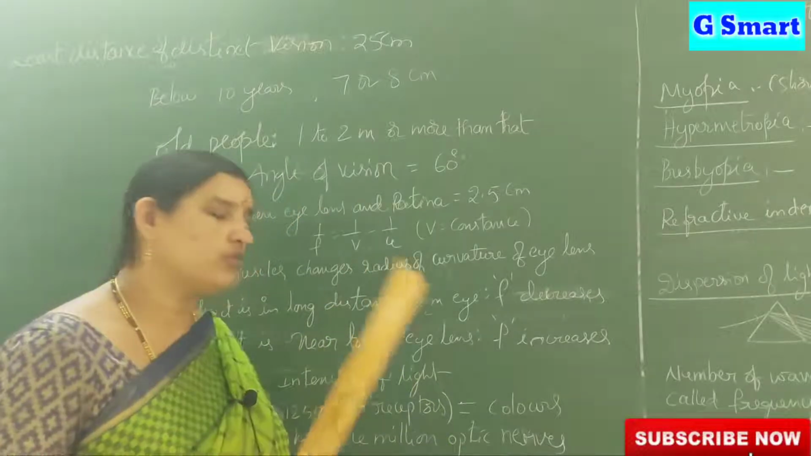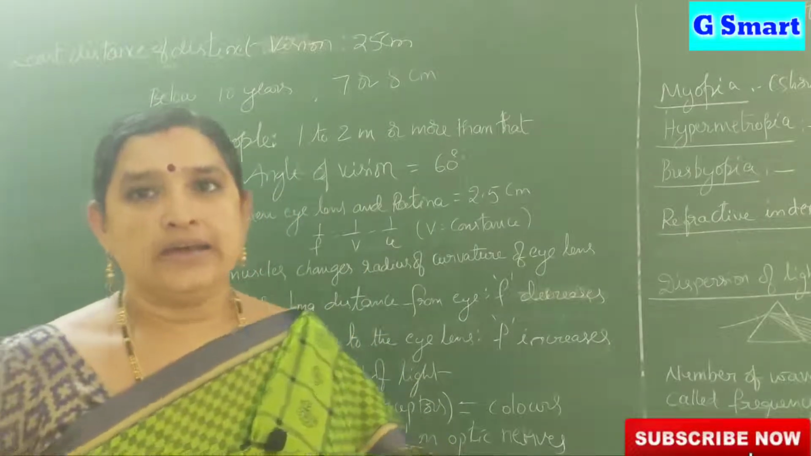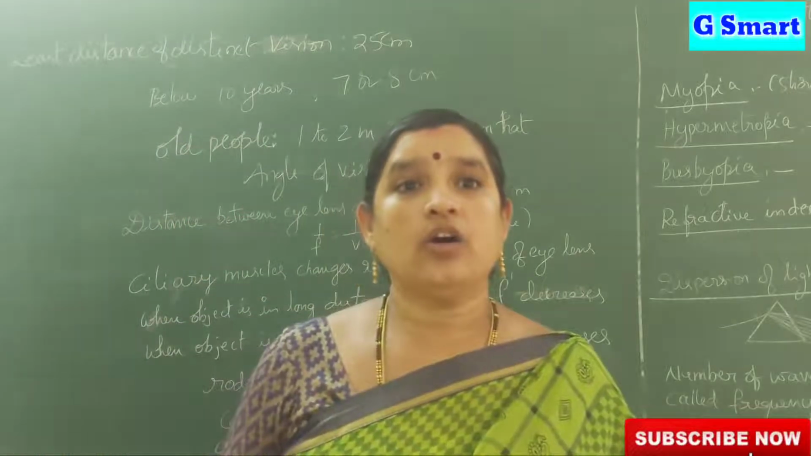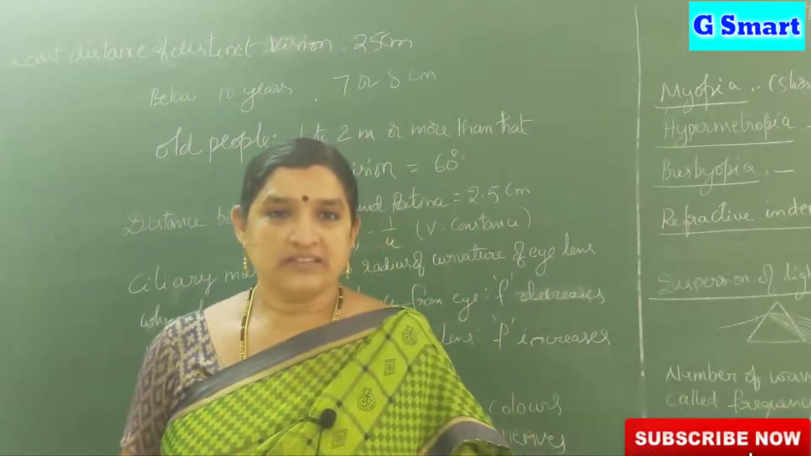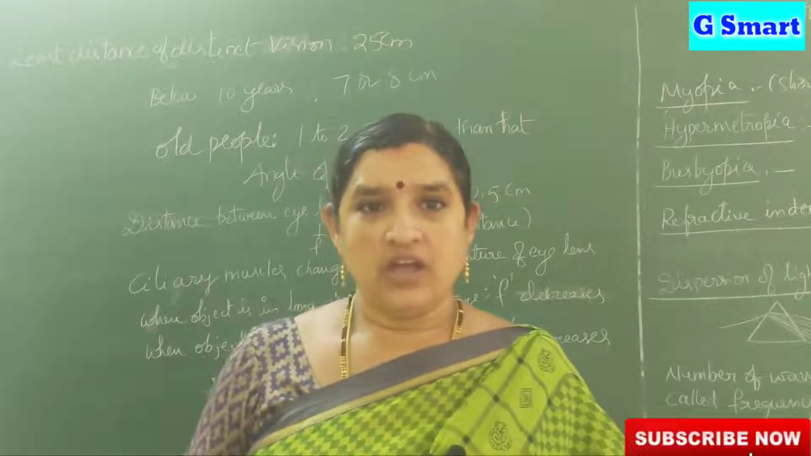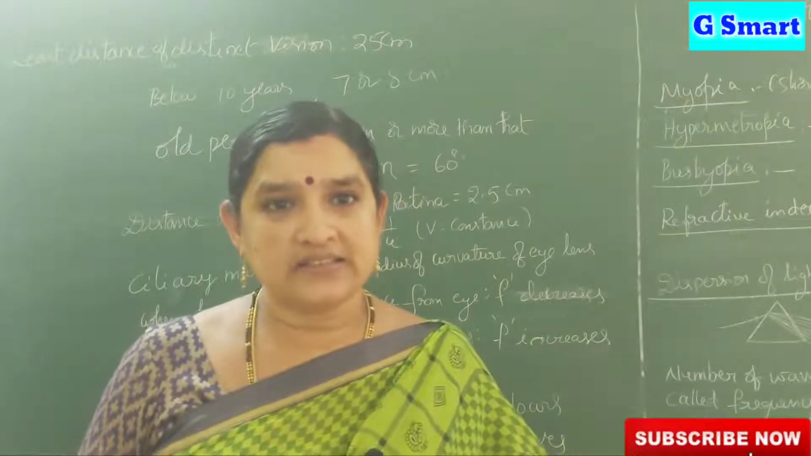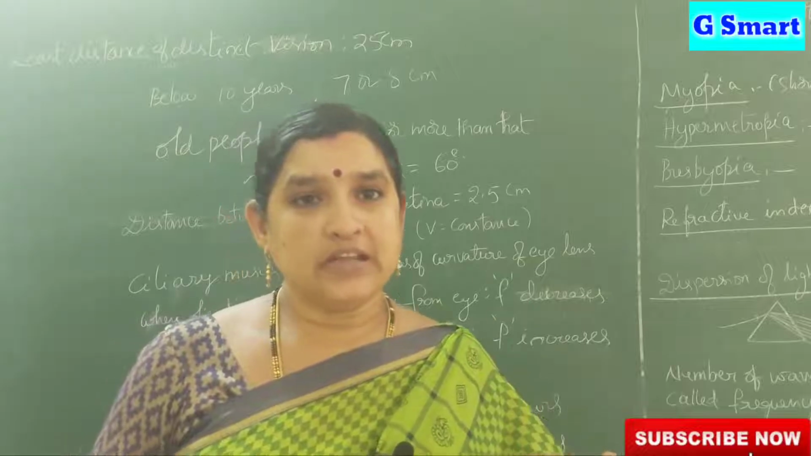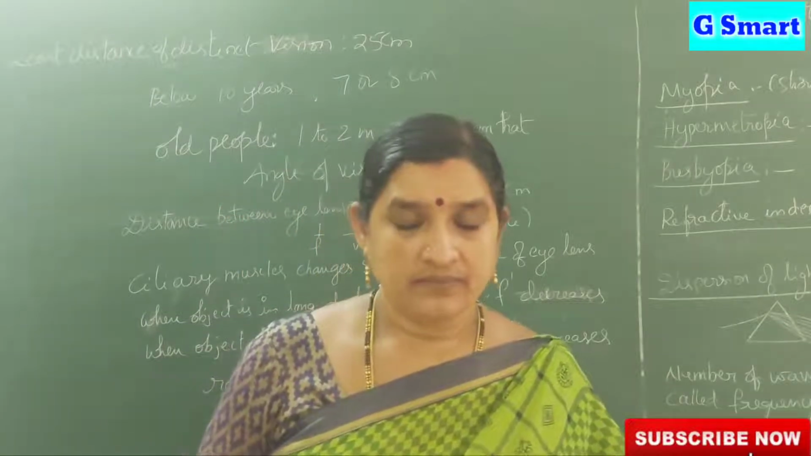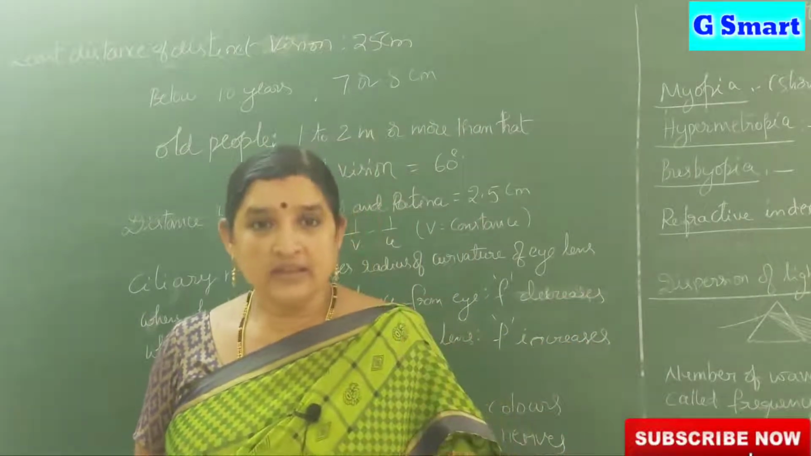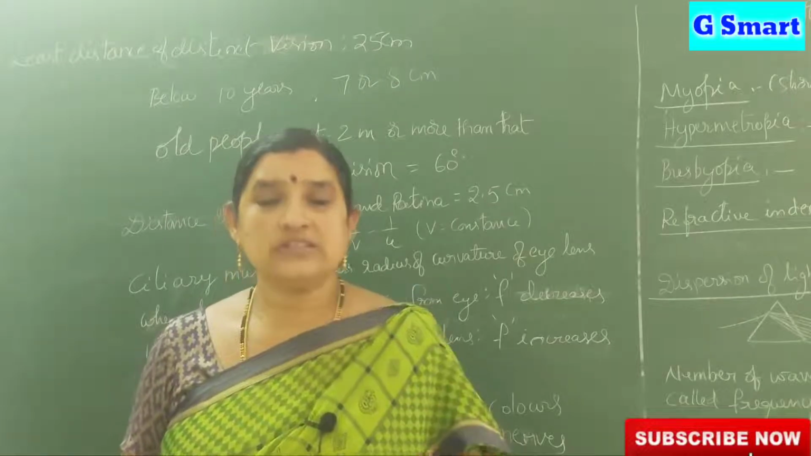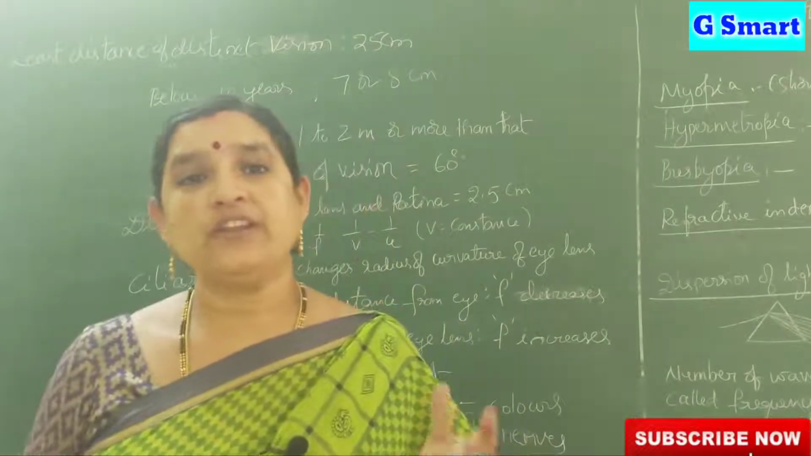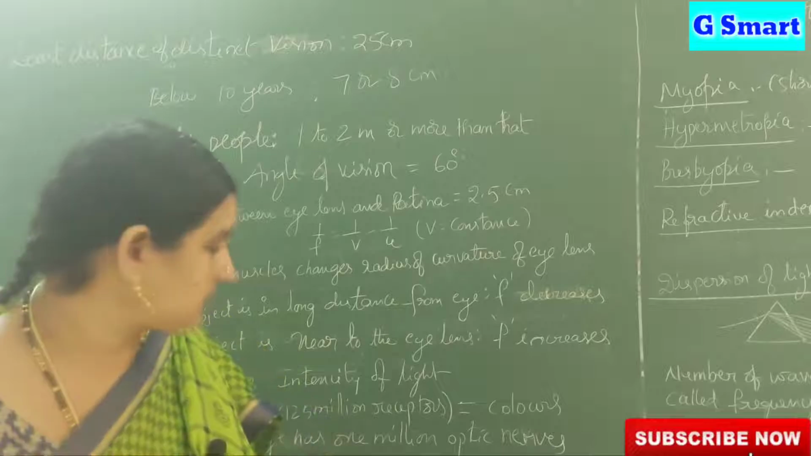Then what is the use of cones? Cones identify the color of objects. We see different colors of objects. How can we identify those colors? Because of the cones present in our eye. Those cones help us to identify the different colors of different objects.